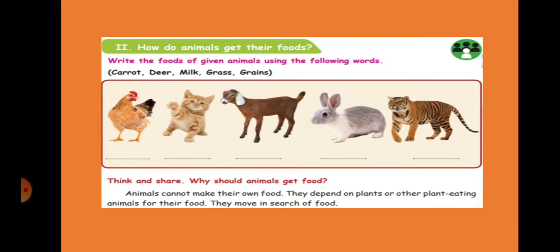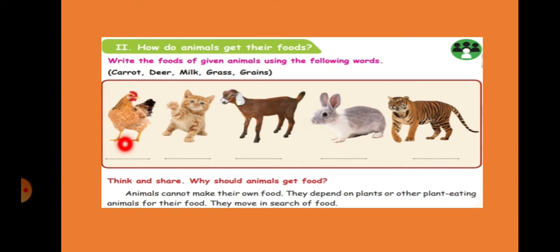Now in today's class we are going to learn how animals get their food. See here, first thing, write the foods of the given animals using the following words. The options are carrot, deer, milk, grass, grains.